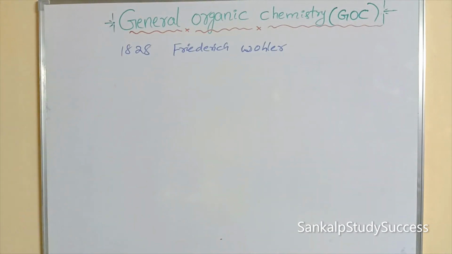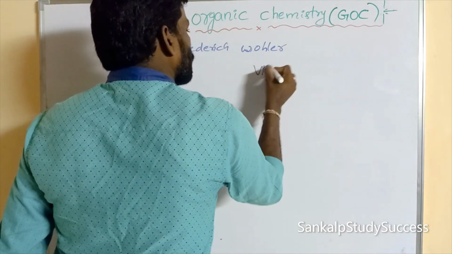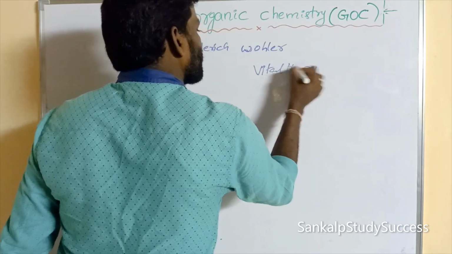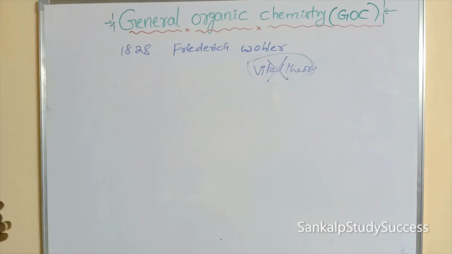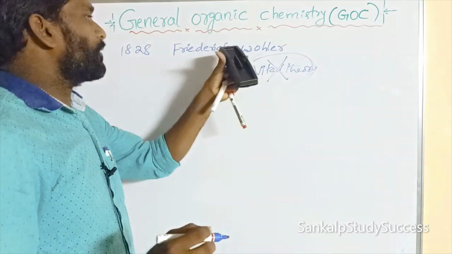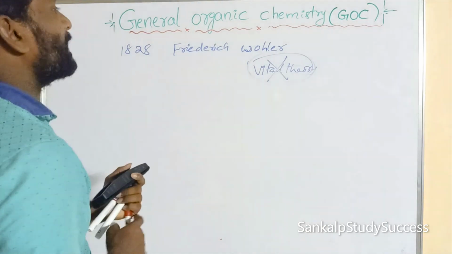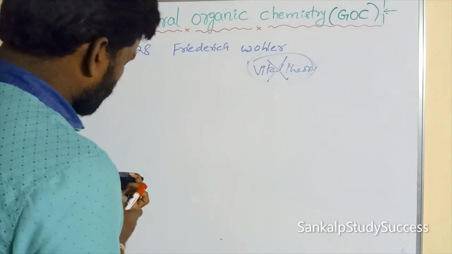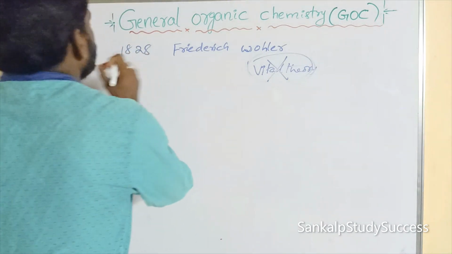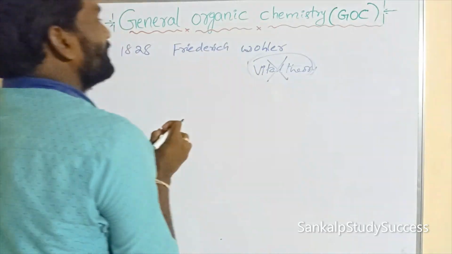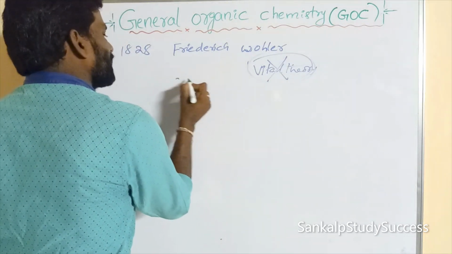In 1828, Frederick Wohler prepared an organic compound, the first organic compound prepared artificially, like urea.